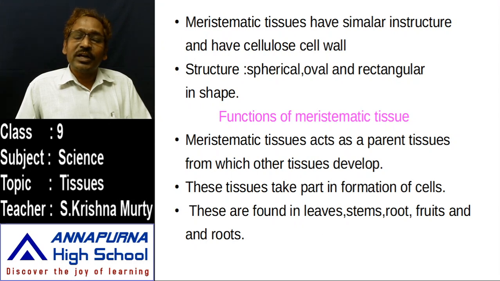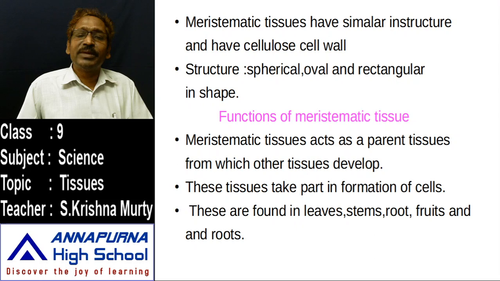from which other tissues are developed. These tissues take part in the formation of the plant. Permanent tissue does not get any growth or multiplication by itself. So growth or cell division happens only in meristematic tissue. Whenever meristematic tissue turns into permanent tissue, it should not get any cell division or growth. What is the major function of that tissue? It helps support the plant.